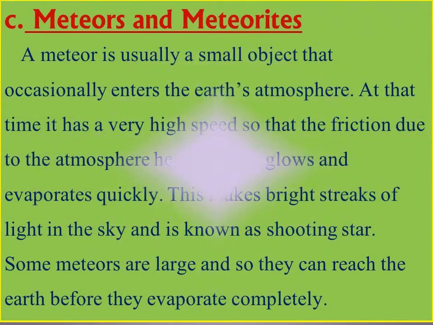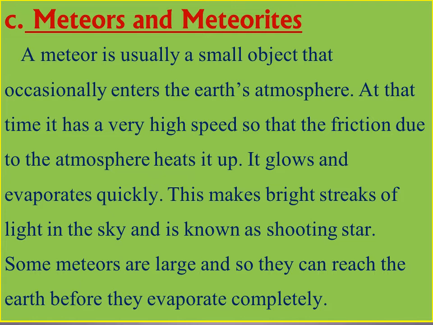Next we will discuss about meteors and meteorites. A meteor is usually a small object that occasionally enters the Earth's atmosphere. At that time, it has a very high speed so that the friction due to the atmosphere heats it up. It glows and evaporates quickly. This makes bright streaks of light in the sky and is known as a shooting star. Children, you may have seen shooting stars in the sky.